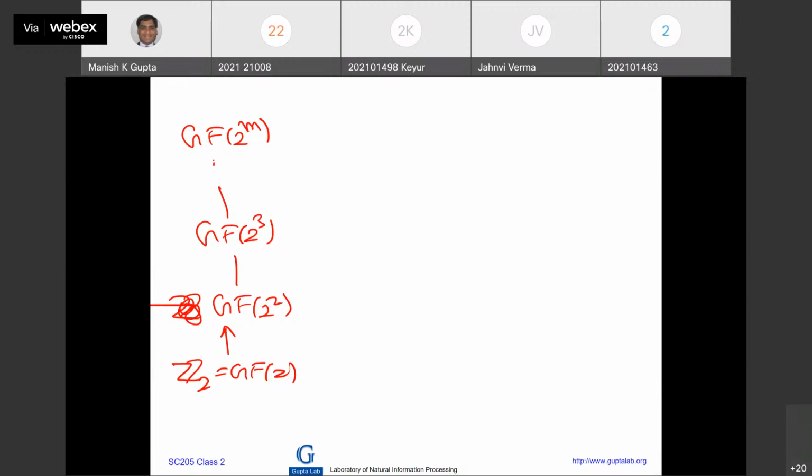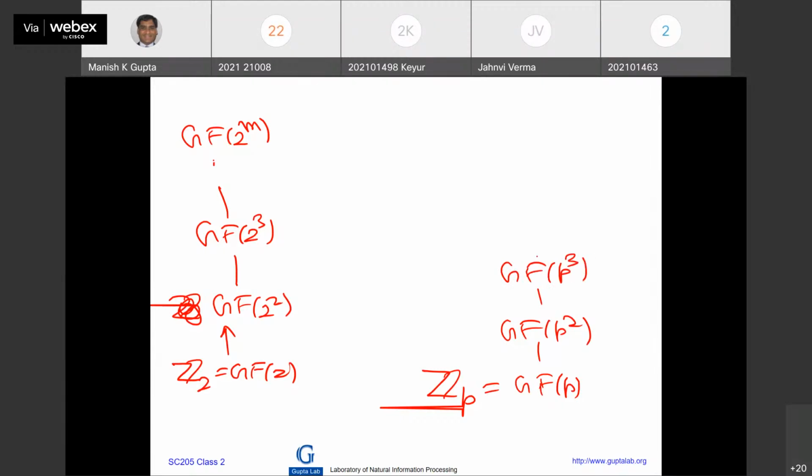This is when you're taking base 2, Z2, all binary. And in general, you can take ZP, P is a prime number. Then you construct a Galois field with P square number of elements, then a Galois field with P cube number of elements, and so on. Galois field with P raised to M number of elements, where P is a prime number. So in your case, P is equal to 3. We will use this case. Got it?